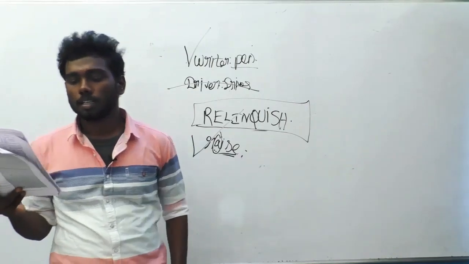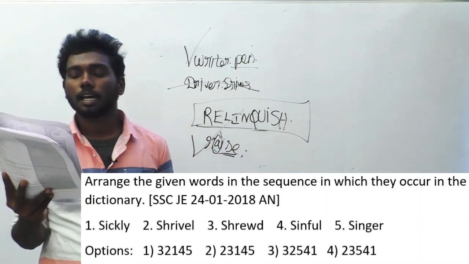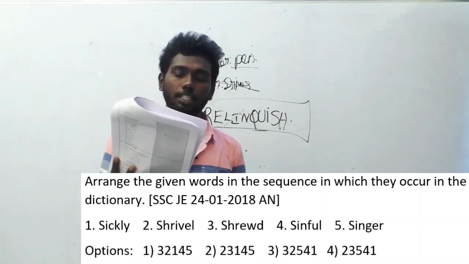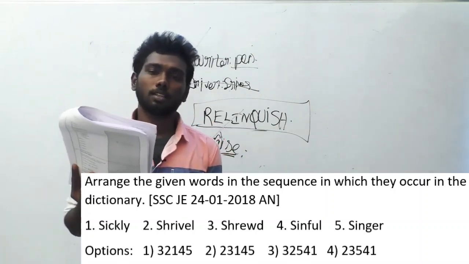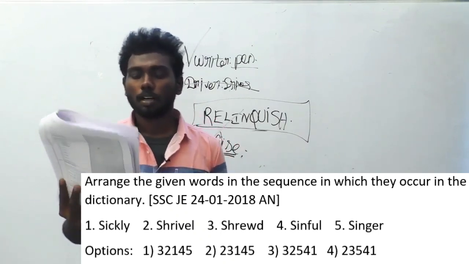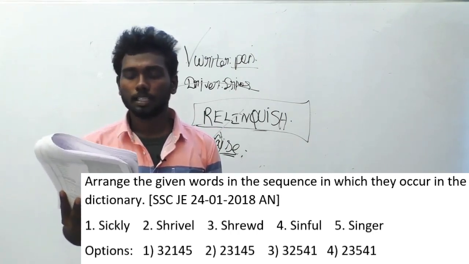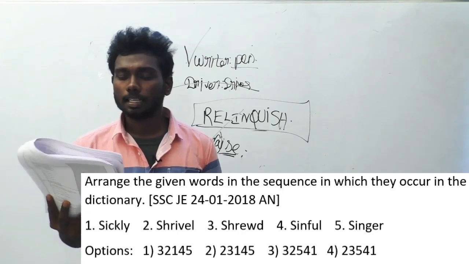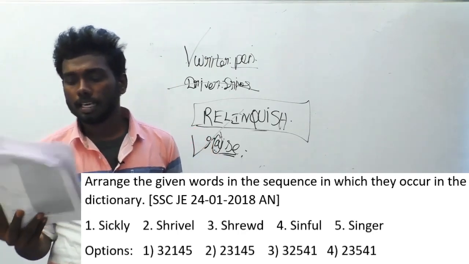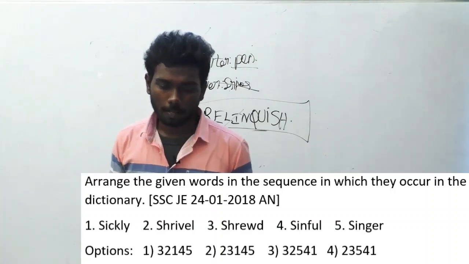So let's go to the 174th question. Arrange the given words in the sequence in which they occur in the dictionary. The same dictionary question asked in SSC JE 24th January 2018 afternoon session. Option 1 sickly, option 2 shrivel, option 3 shrived, option 4 sinful, option 5 singer. These are the options here.